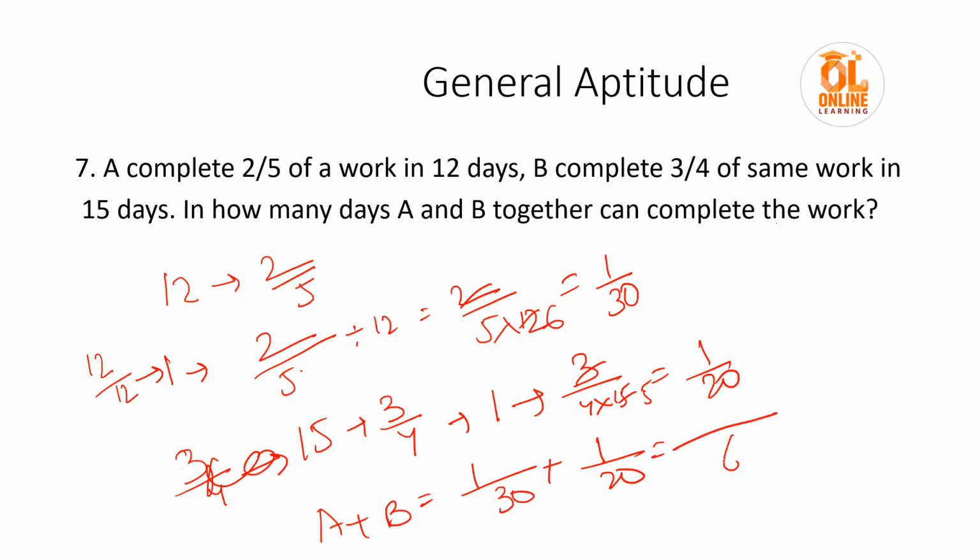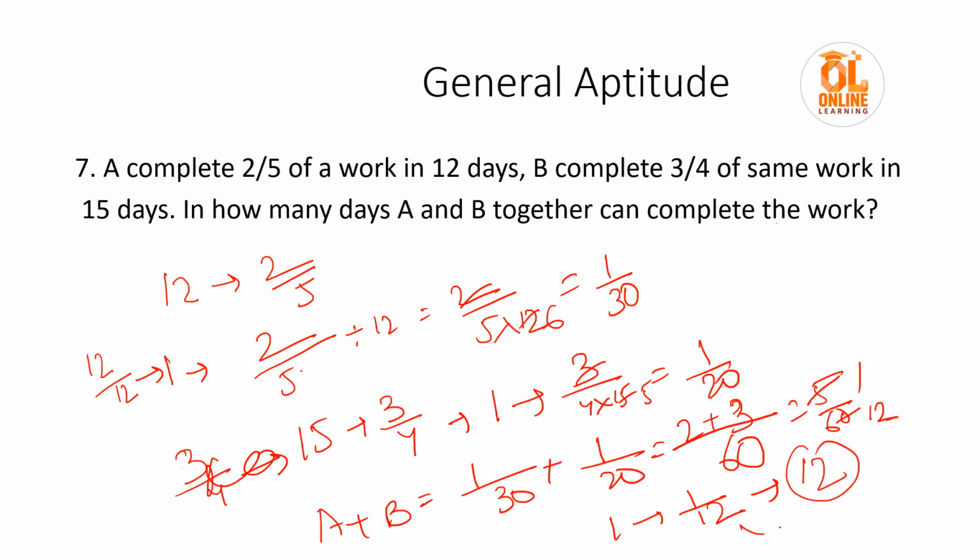If we take LCM, it would be 60. Then it would be 2, it would be 3, so 5/60, it will be 1/12. So in one day they complete 1/12 part of the work. So they will complete the whole work in 12 days, just the reciprocal. So this would be your answer: in 12 days they together complete the work.